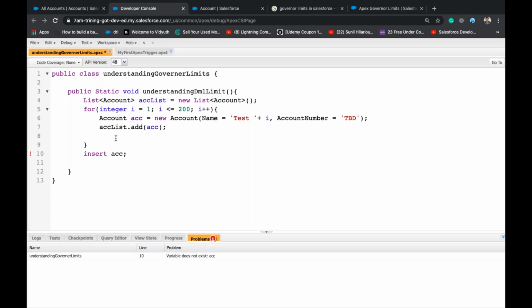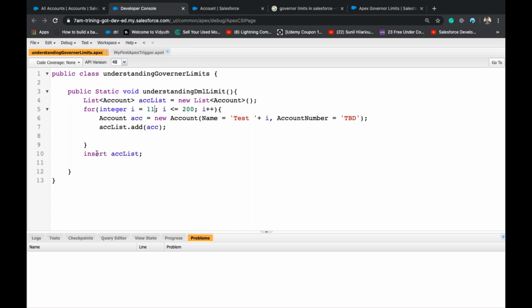But I've added everything to accList, so I can directly insert accList. So with one DML execution, I can insert all the 200 records. So I have 1 to 200. Let me put 11, because 1 to 10 I already have created records.